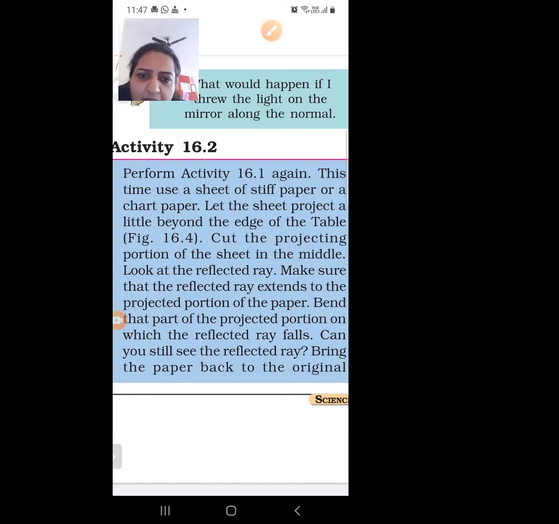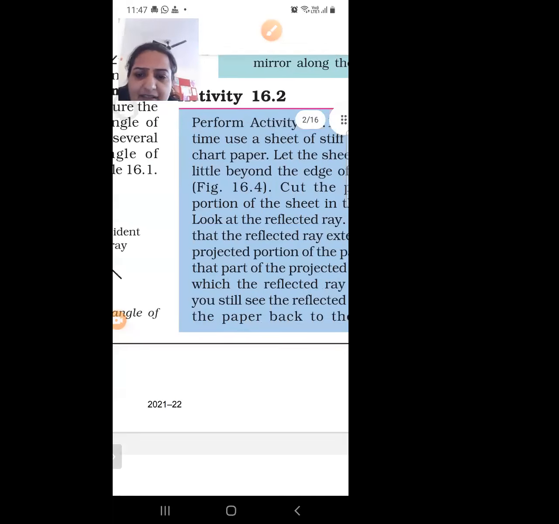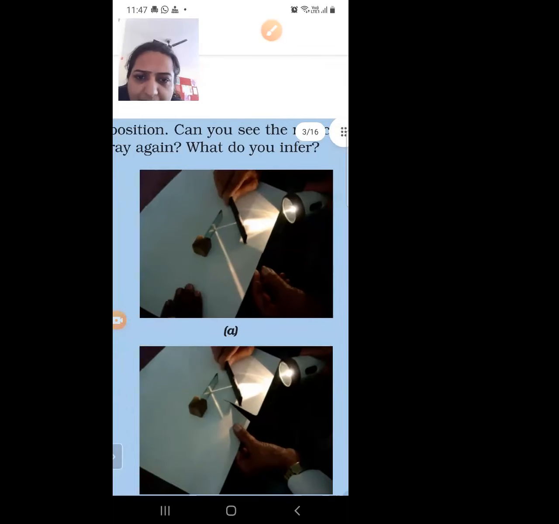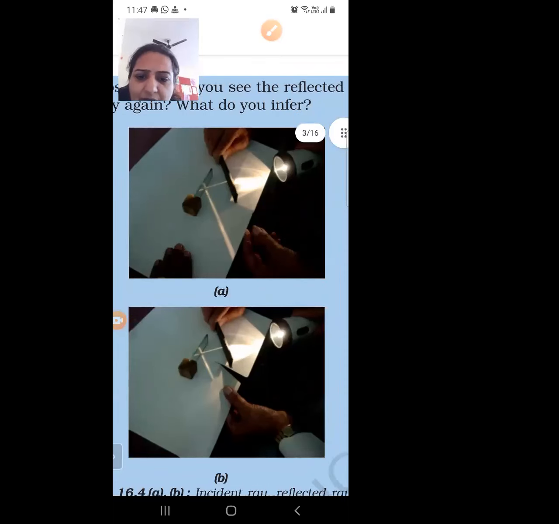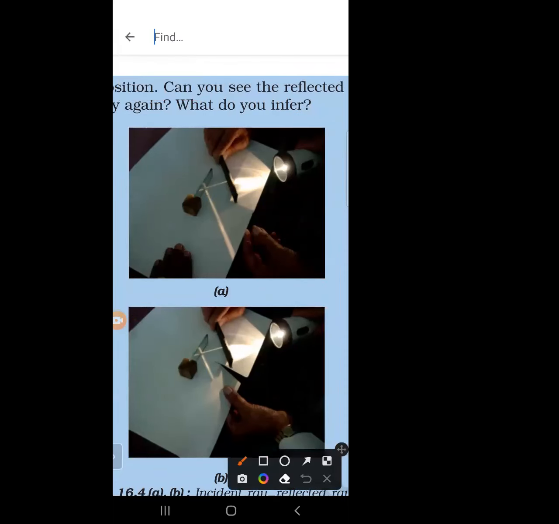Now cut the projecting portion of the sheet in the middle. So we are cutting down the central part, the projecting part on which the light is incident. As shown in figure B, we are cutting down the paper in the middle.